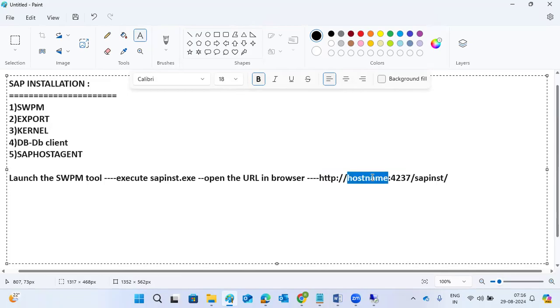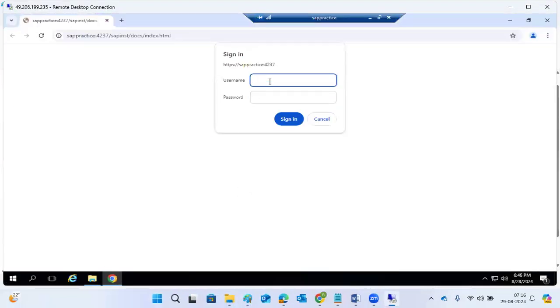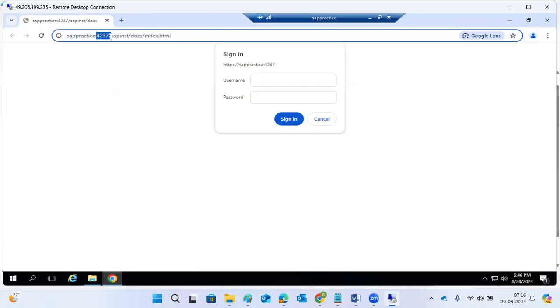Your host name is SAP practice, or it could be my company, or ABCD. How to check the computer host name? If you go to the properties, there you will get the host name here. So see here, it is opened. SAP practice, then port number 4237, then sapinst here.